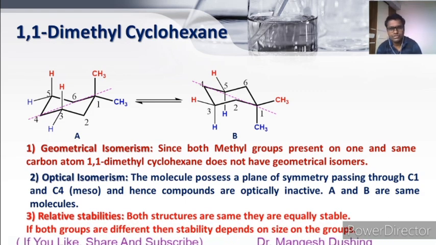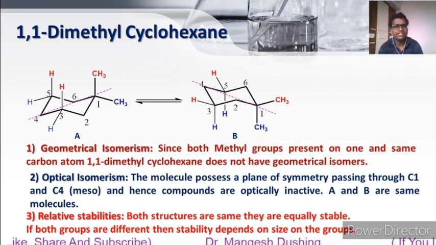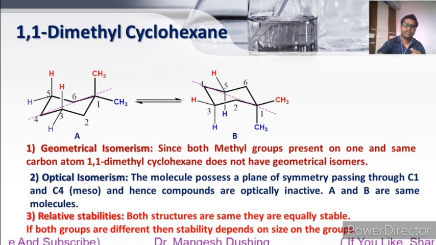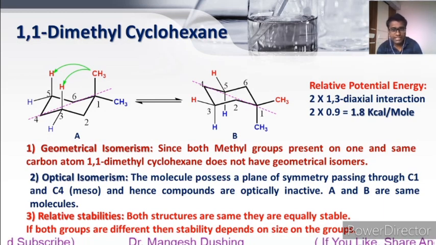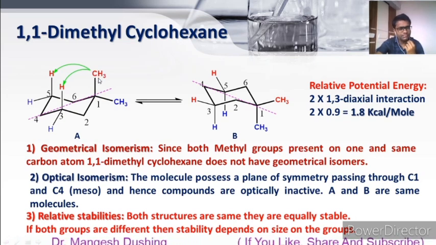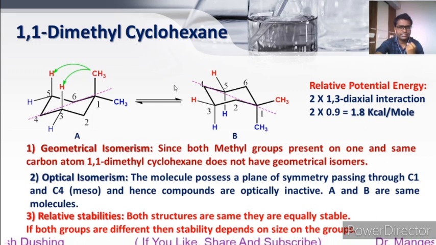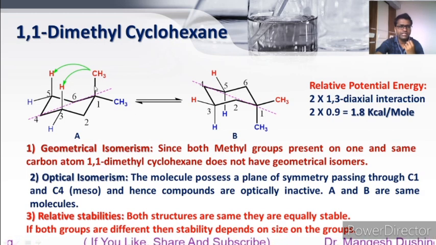Now, just now we saw that compound A and compound B are one and the same, so they are equally stable. Their relative energies are the same. Now see what is the relative energy of that molecule. If this methyl is at an axial position, it shows 1,3 diaxial interactions. If methyl is at an axial position, it increases energy by about 0.9 kilocalorie with 1,3 diaxial interactions.